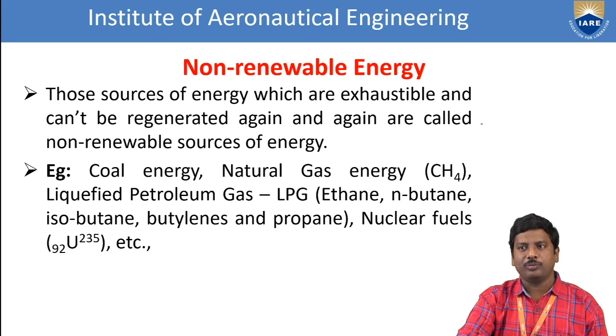LPG is the mixture of ethane, n-butane, isobutane, butylenes, and propane. That means it involves carbons like 2 carbons in ethane, 4 carbons in butane, and 3 carbons in propane. Which is most properly used as a domestic fuel? LPG, liquefied petroleum gas. And the third one is the nuclear fuels. What is the best example for nuclear fuels? Uranium 92 to 35.